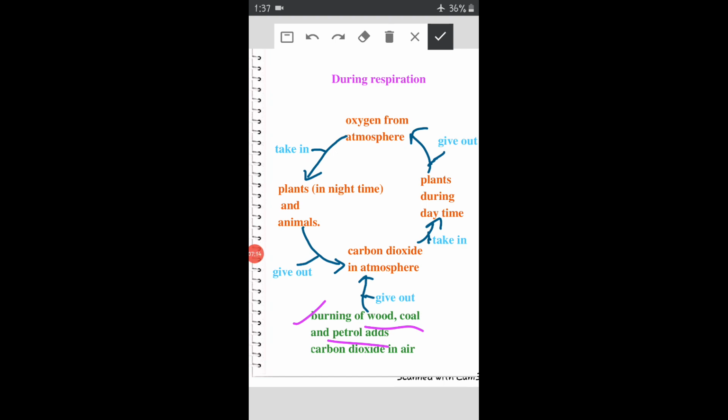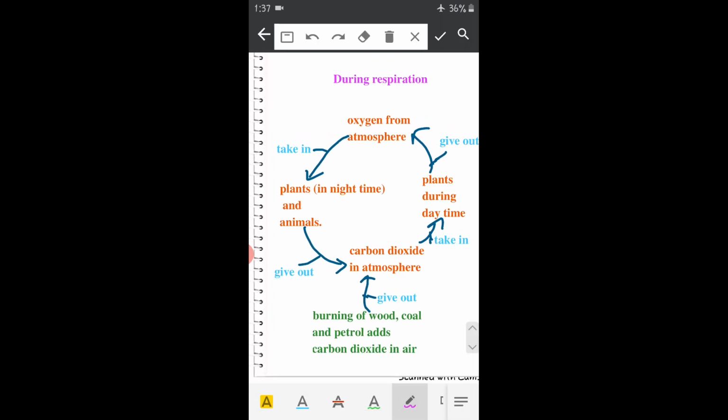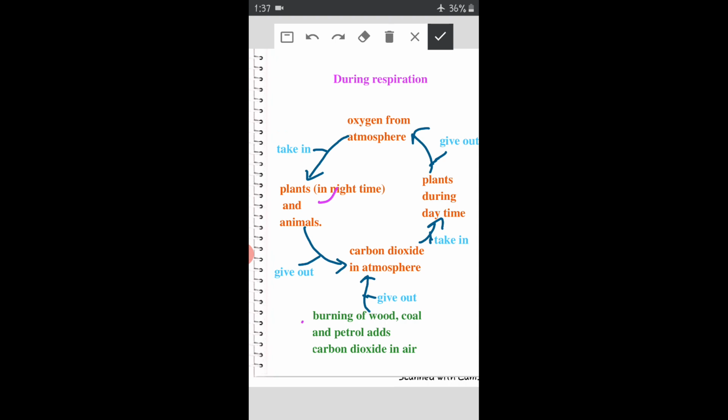See, when you burn charcoal or wood or coal or any other thing, smoke comes out from that burning thing. That smoke contains carbon dioxide in it. Okay, so along with the plants and animals, burning of wood, coal and petrol both give carbon dioxide in atmosphere. So with this, carbon dioxide gets collected in air in large amount. Yes or no? As plants and animals are also giving carbon dioxide, and along with them, burning of these things also gives carbon dioxide. So the amount of carbon dioxide increases in the atmosphere ultimately.